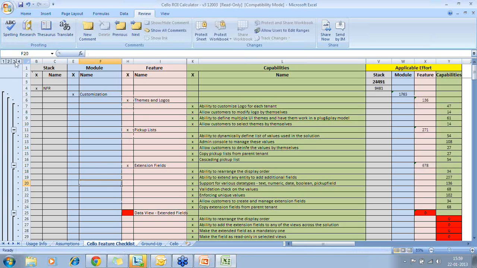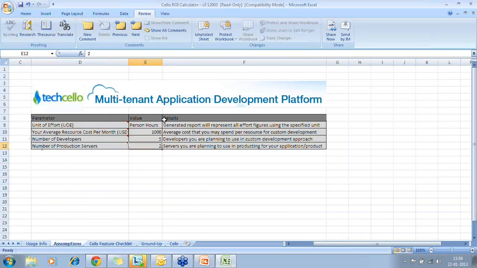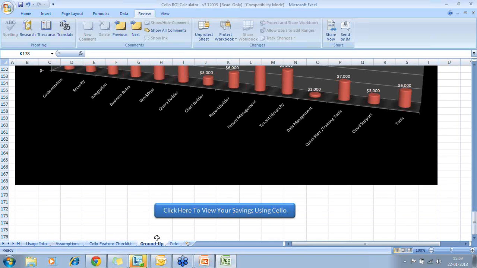So the idea is, based on this list, you have to determine what is required for your product and make the selections accordingly, right? You will also see a quick view of what it takes to build that particular line item or group of line items. For example, here we are talking about customization. It's going to take, for example, 1763 units, and the unit comes from here, which is person hours. You could also change it to person days and look at the report as well. So it reflects in days now. So it's 220. Now, once you have done all the selections here, you could go to this sheet, the ground up sheet, which throws you